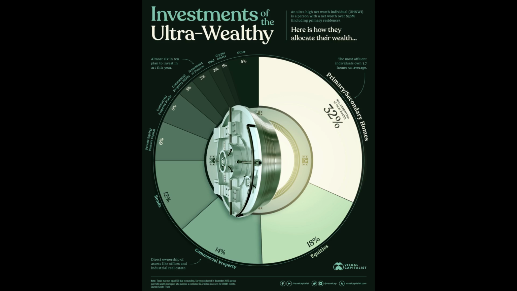1/6, 14% are commercial properties understood as being in direct physical possession. 12% is invested in bonds. 6% is allocated to private equity and venture capital funds. 5% are commercial real estate funds. 3% are commercial real estate REITs, so together with direct investments we have 22% in commercial real estate. 3% can be art or another hobby, 2% gold, 1% cryptocurrency, and 5% in other assets.